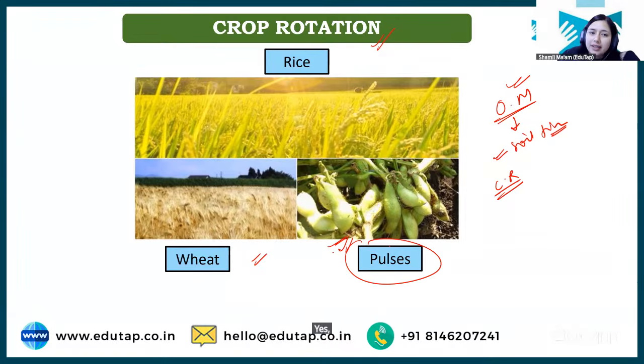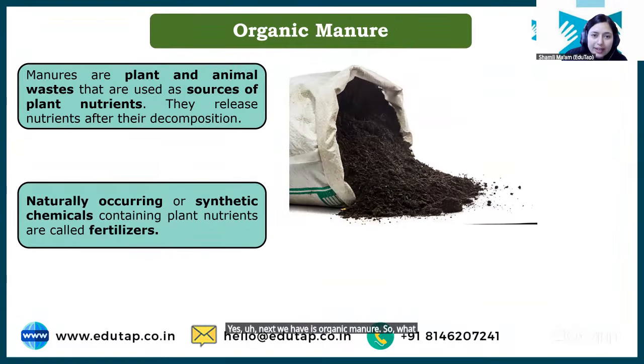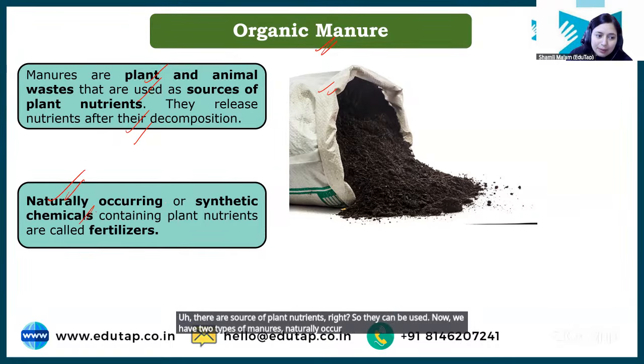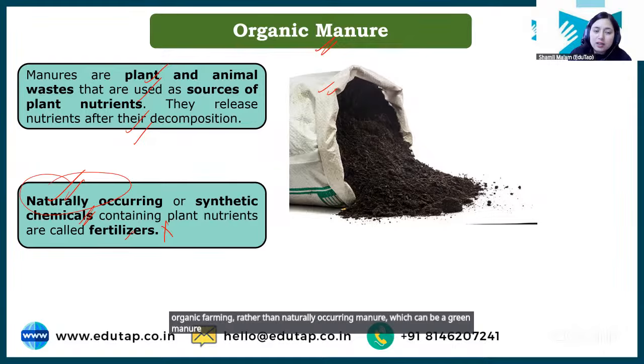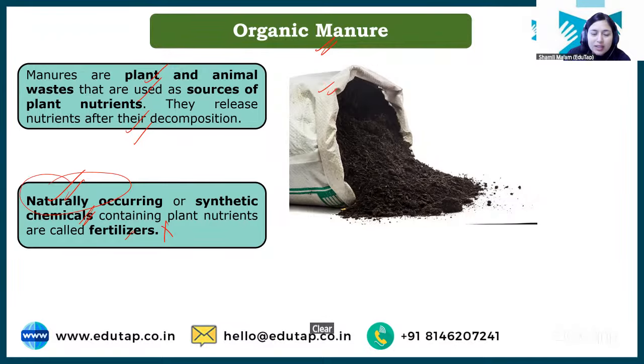Next we have organic manure. So what is an organic manure? In organic agriculture, you will not use any kind of chemical fertilizer. So what you need to do then? You need to add organic manure. Manures are plant and animal waste that are a source of plant nutrients. Now we have two types, naturally occurring manures and synthetic chemicals. Synthetic chemicals are called fertilizers, and they are not used in organic farming. Rather, naturally occurring manure, which can be green manure, cow dung, compost, or vermicompost, can be used. Clear?